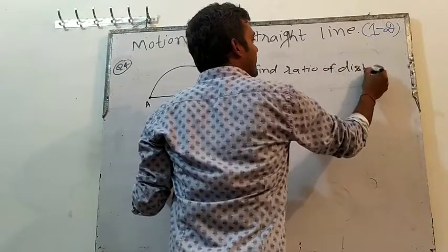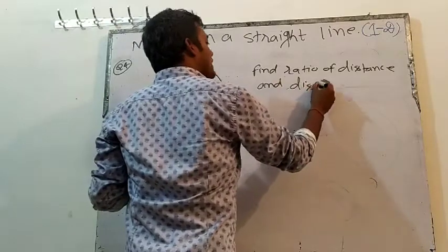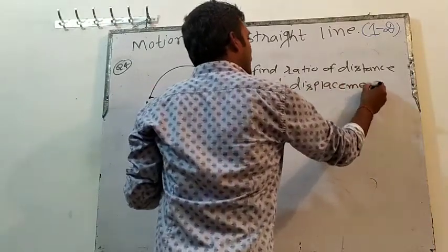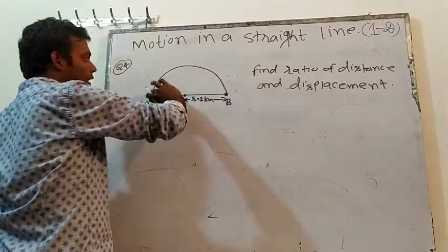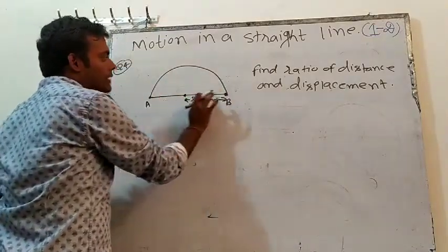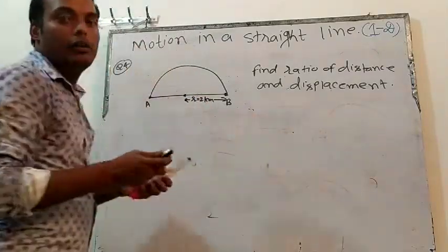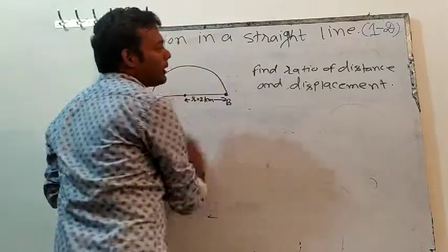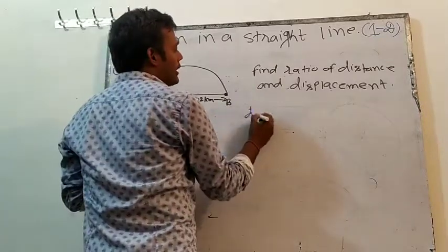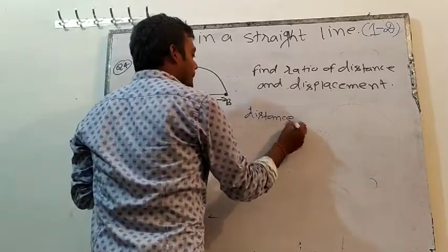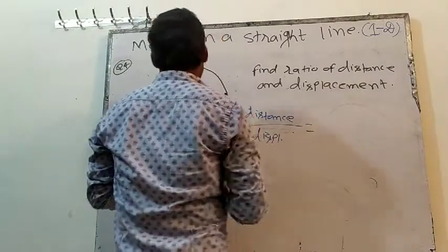Write the question: find the ratio of distance and displacement. So distance will be the actual path length, that means this length, and displacement will be this length. So what do we have to find? Now I am solving it. First solve it by yourself. Pause the lecture, solve it yourself, then see my answer. Ratio of distance by displacement. So distance will be this distance.